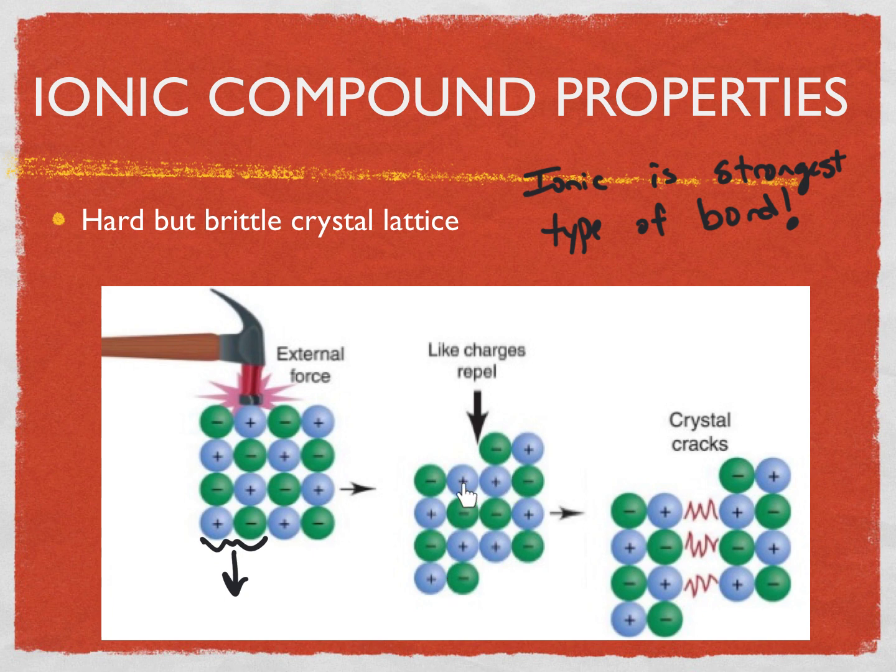And now those similar charges repel each other, and what you get is a clean release from one ion to the other. These are pushing away from each other, pushing away, and the crystal cracks. But what you'll notice is that it's a nice, often flat or fairly flat, clean break. It's not jagged, it's nice and flat, which is what it means to be brittle.